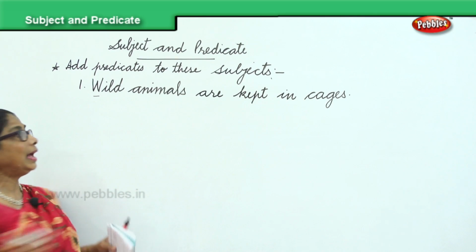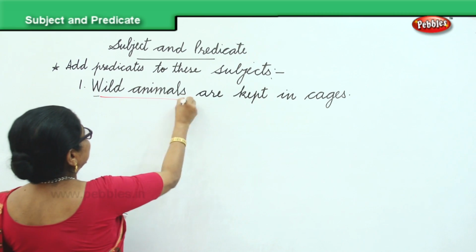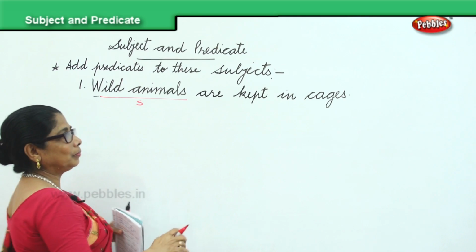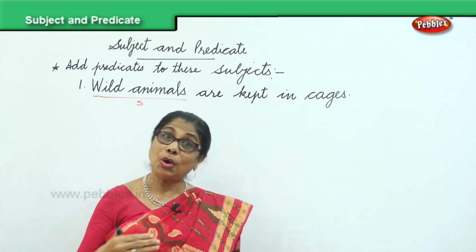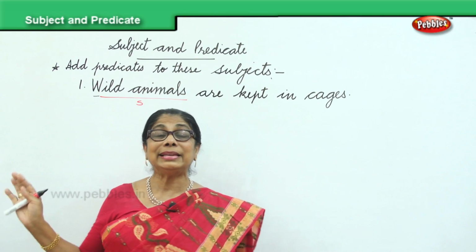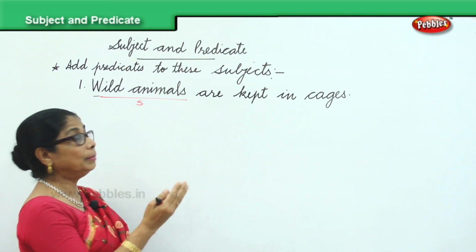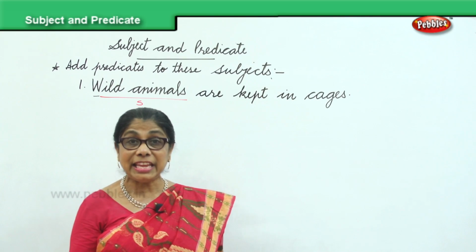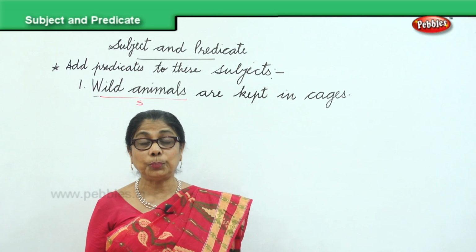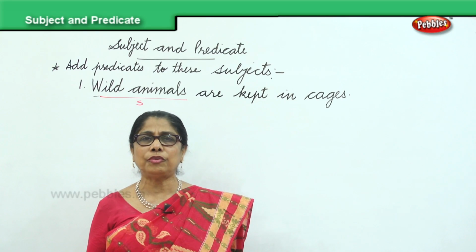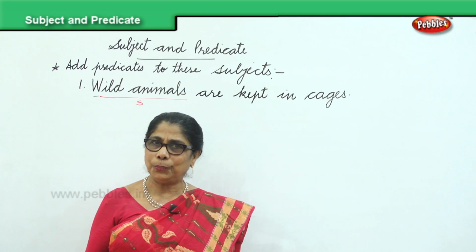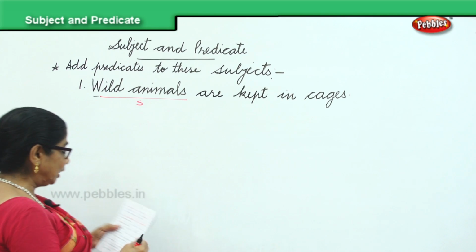Now, wild animal is what I provided for you. That's the subject. Begins with the capital letter, ends with the full stop. So now you know how to end. Or you can say, wild animals are left free in the zoo. Wild animals run about freely in the forest. You can end anyhow. Okay? Now I'll give you another one.